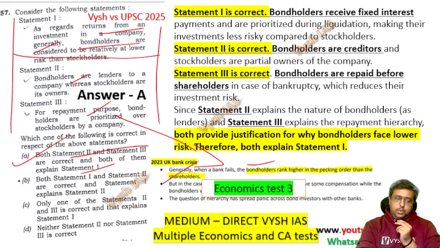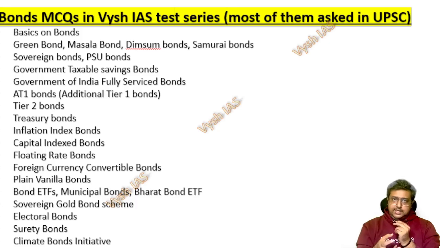Okay. Now, if you have to study the bonds concept in future, these are the things which the Vysh IAS test has covered. From whichever source you are studying, make sure they are teaching you the basics of bonds and the difference with stocks.